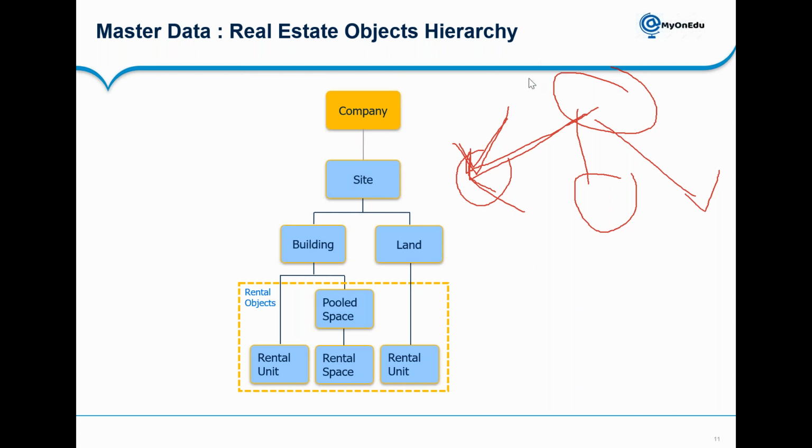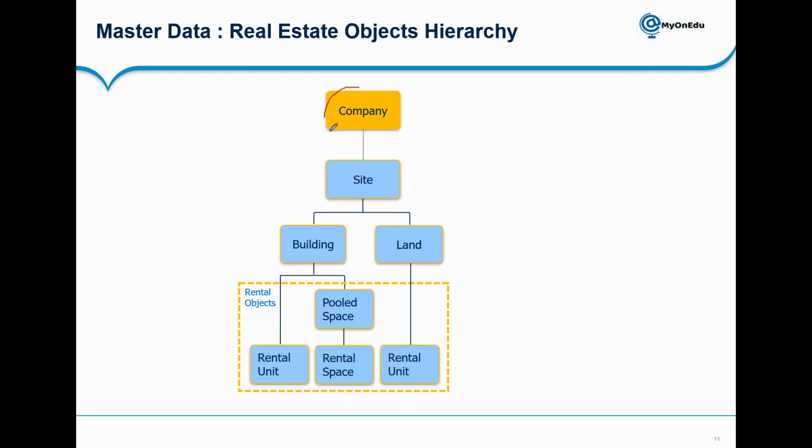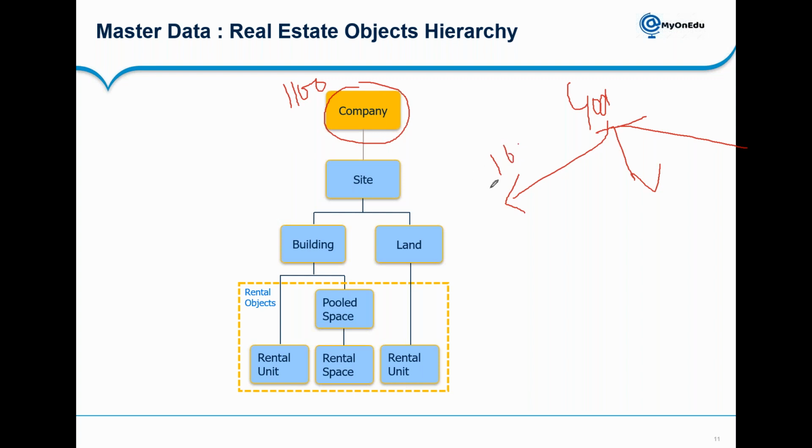So here, is a site a company code, or how is it maintained here? Company is a company code. Let's say my company code is 1100, and I'm saying Godrej, the Godrej group of companies. This is the one group, and within that I have Godrej Properties. This is my company code. Godrej Consumer is another company code. Godrej Electronics is another company code. So in particular, Godrej Properties I will use for property management. So that company code we are going to align, and then under that only we are going to create all this master data. So my ReFx objects will be managed under that only.